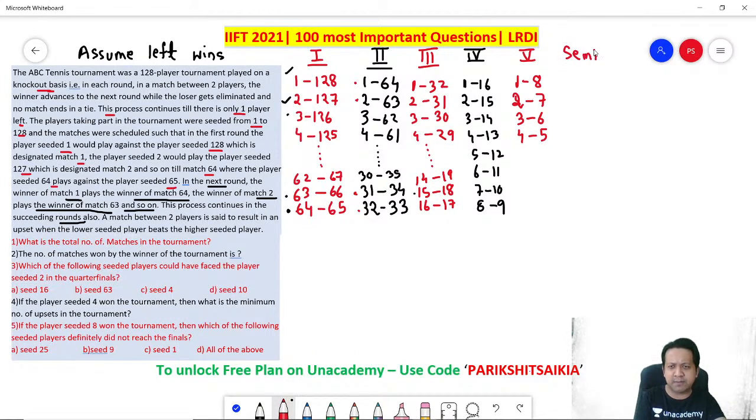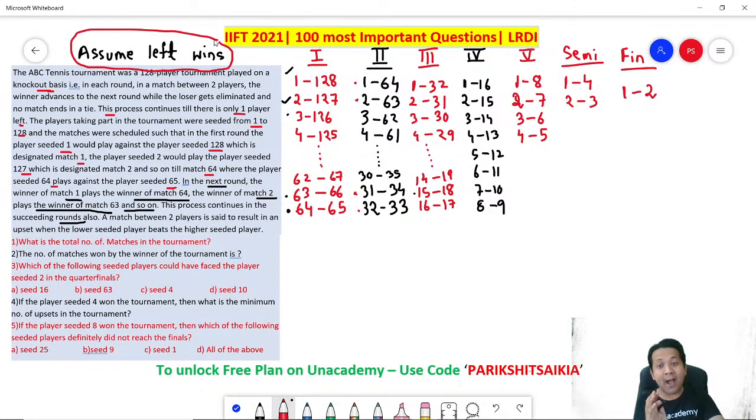Semi-final. Who will win the semi-final? Left hand side is winning. So 1 versus the last match winner, which is 4. 2 versus 3. And then you have got the final. So remember, every time I make an assumption that the left hand side wins. Why did I make an assumption? Because I want to show you one of the many scenarios I have drawn out here.